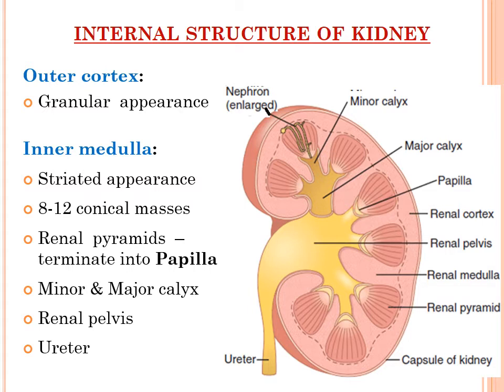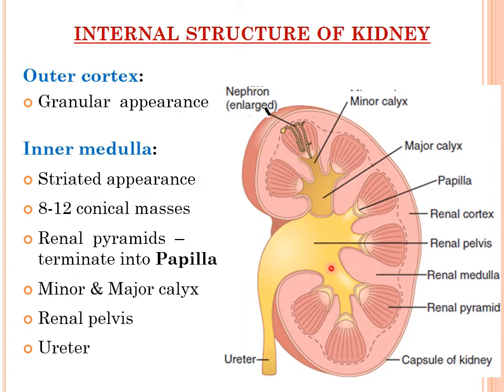Whatever is formed by the nephron will ultimately be poured into the minor calyces via the renal papilla, and a number of these minor calyces will continue as a larger tubular structure, the major calyces. You can see here multiple minor calyces combine to form one major calyx.